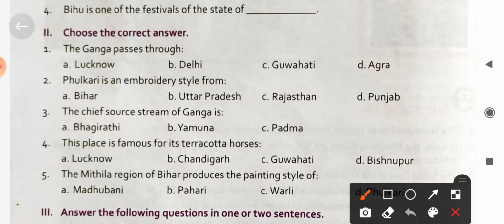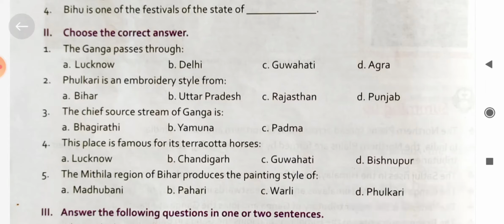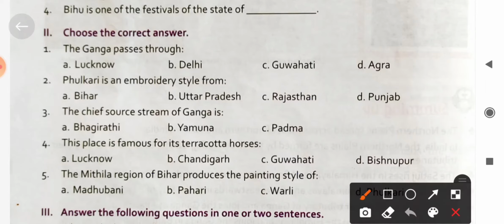Phulkari is a handicraft work which is famous in Punjab. Next question: the chief source stream of Ganga. The chief source of Ganga that originates from Gangotri glacier is called Bhagirathi.